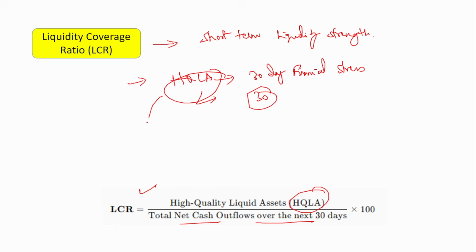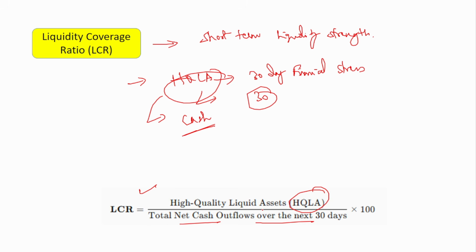So what are these high quality liquid assets? These are basically assets that can be converted into cash immediately, with no time. That is what is called high quality liquid assets. From the name itself you can understand the meaning, right?